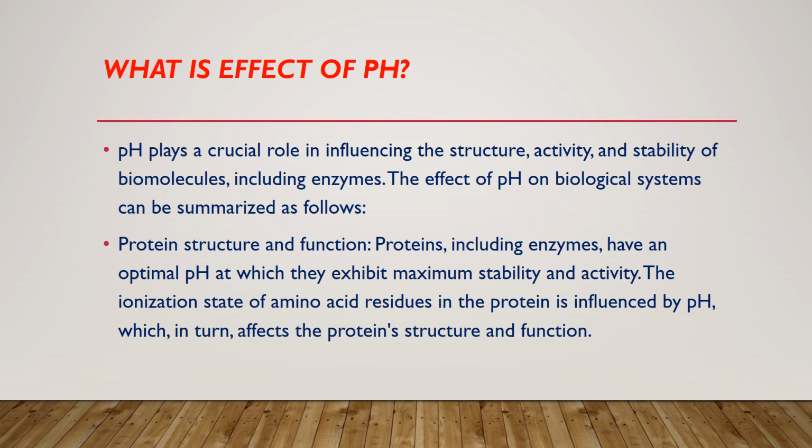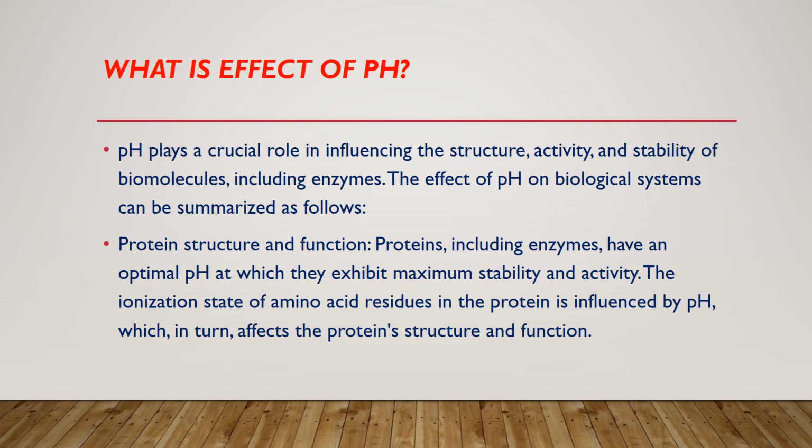What is the effect of pH? pH plays a crucial role in influencing the structure, activity and stability of biomolecules including enzymes. The effect of pH on biological systems can be summarized as follows. Protein structure and function: proteins including enzymes have an optimal pH at which they exhibit maximum stability and activity.